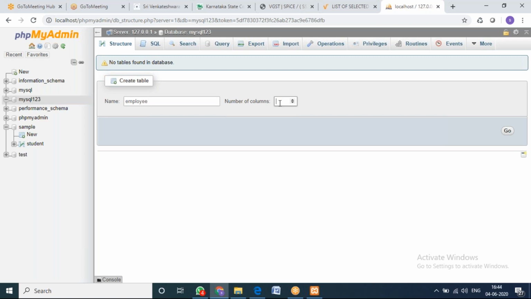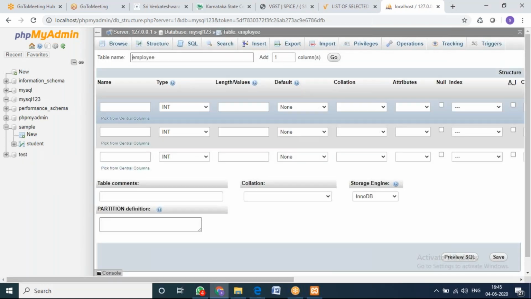How many maximum columns you can take? Okay, so you can see here 1, 2, 3, 4, 5. So almost like 1 lakh plus columns. Actually, there is a limitation. 25,000 records MySQL will allow, as it is a paid version. As it is a paid version, it will allow only 25,000 records as of now. So employee 3, then click on go. Now you can see the employee table has been created.